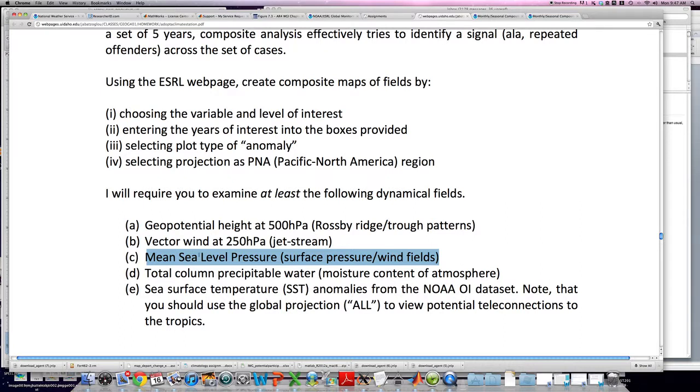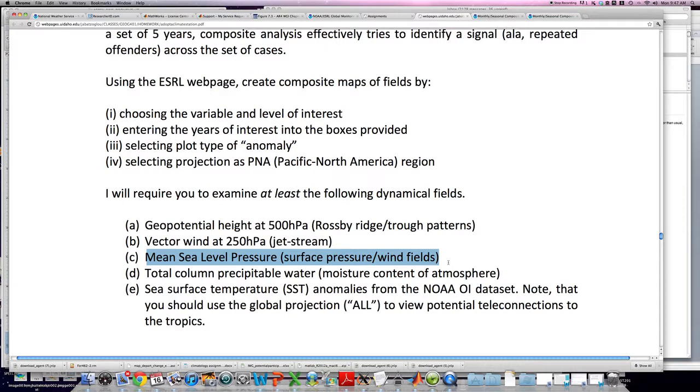And in fact, what happens typically in mid-latitudes is that we have something called a barotropic atmosphere, meaning that low pressure at the surface often coincides with low pressure aloft. So when disturbances and storm systems come through, we see drops in the geopotential height field, we see a trough, and we also tend to see surface low pressure.